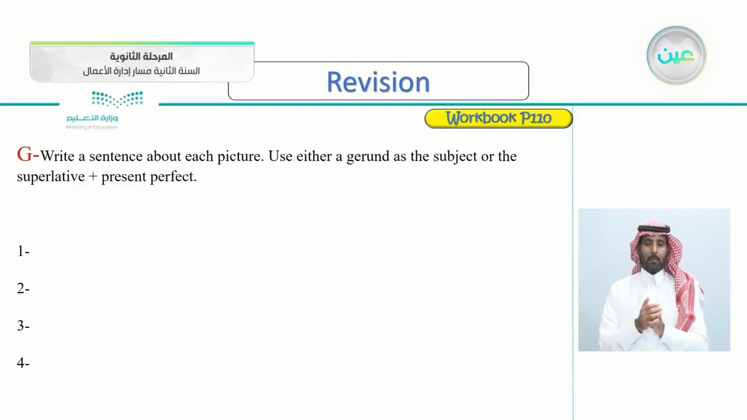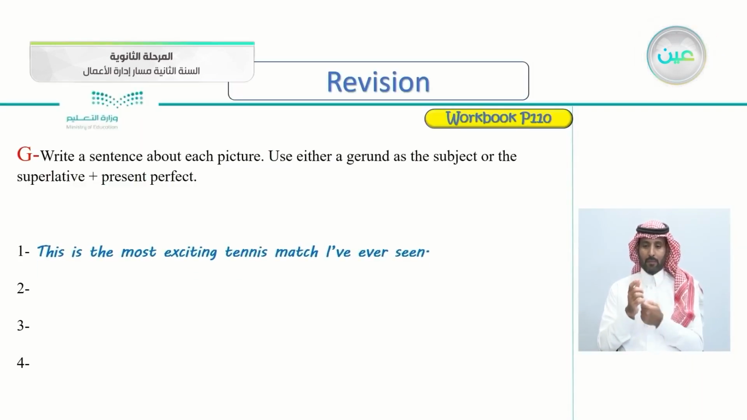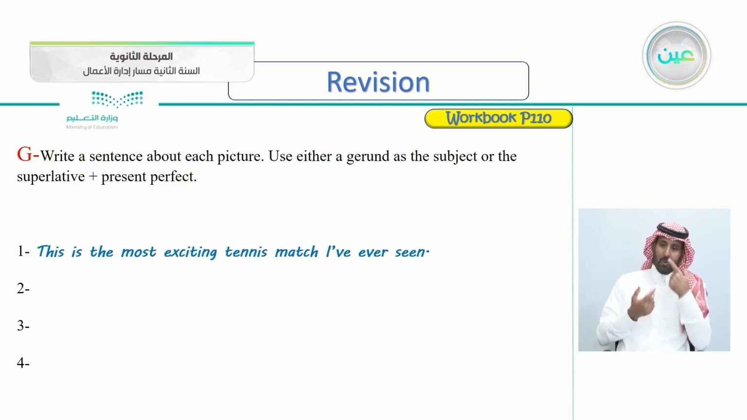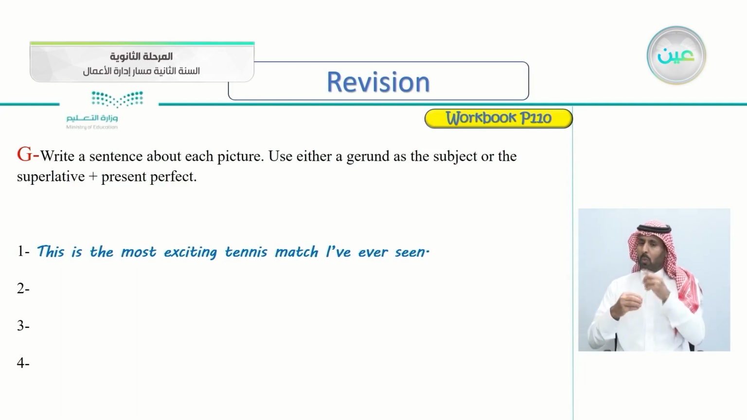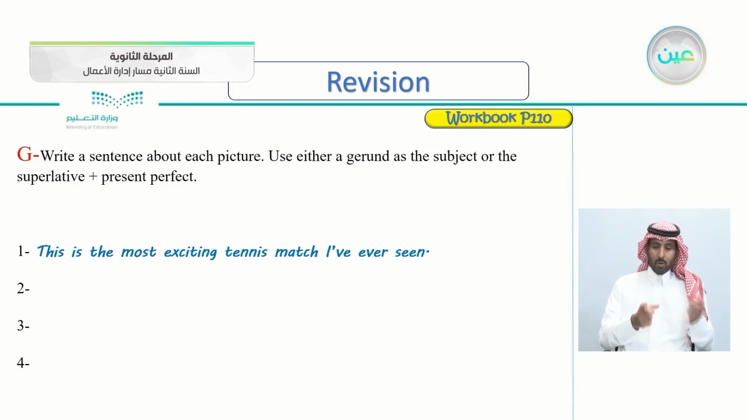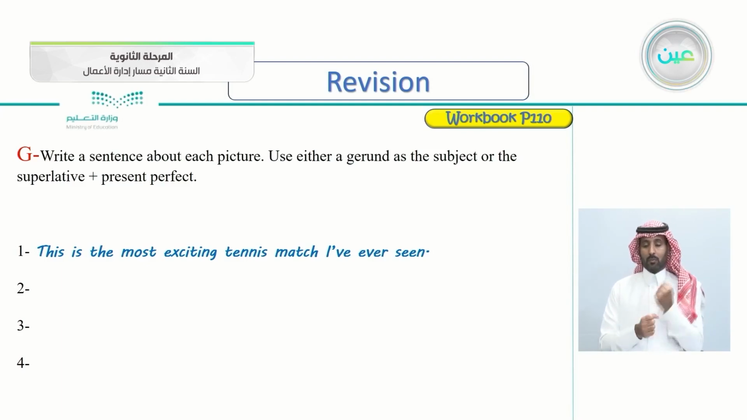So for the first picture, I've written, this is the most exciting tennis match I've ever seen. You can see some people watching a tennis match there. This is the superlative plus the present perfect. This is the most exciting, this is the superlative here, tennis match I've ever seen. So I've ever seen is the present perfect.